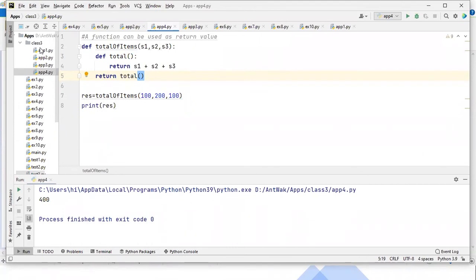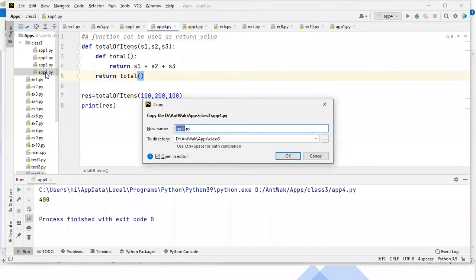I'll go with the same example, and I'll tell you the real-time scenario also where we use decorators. So give me a moment.